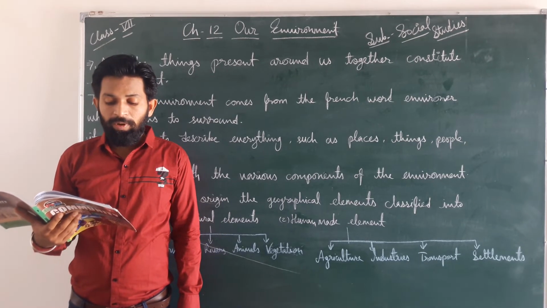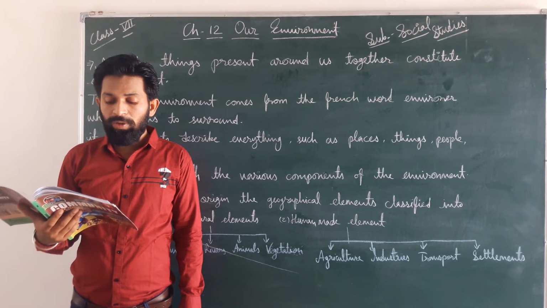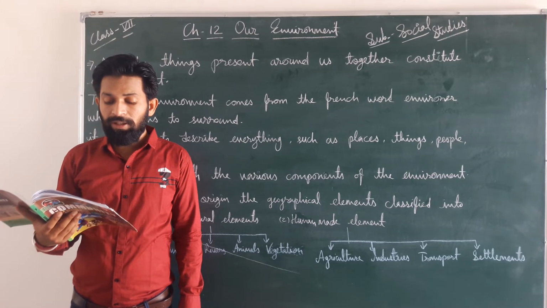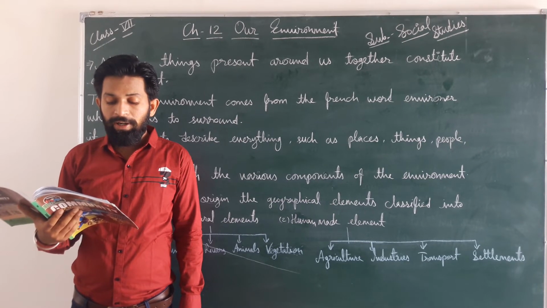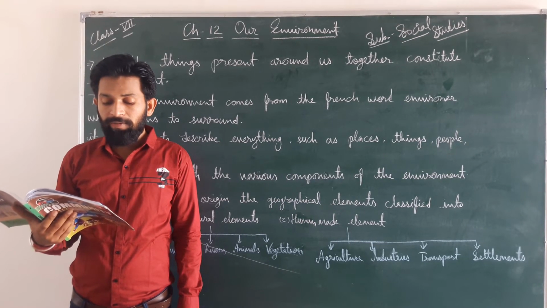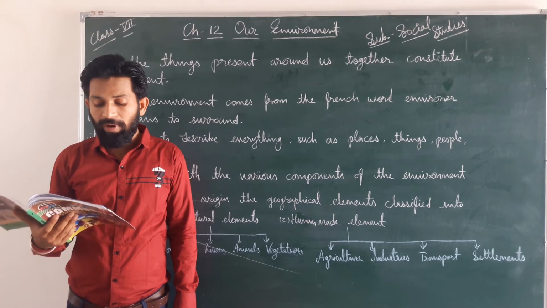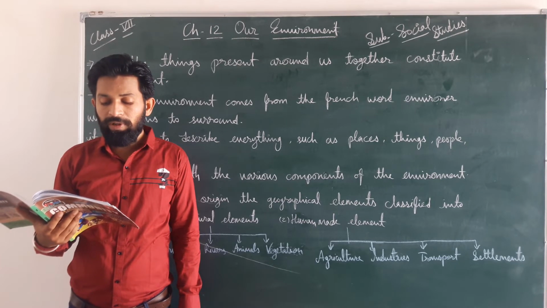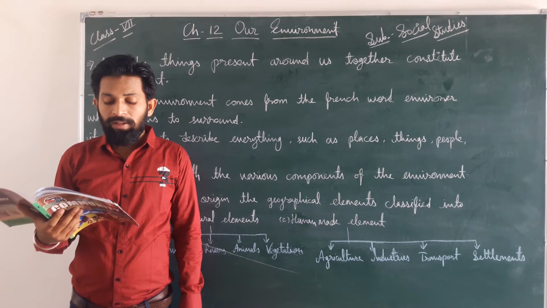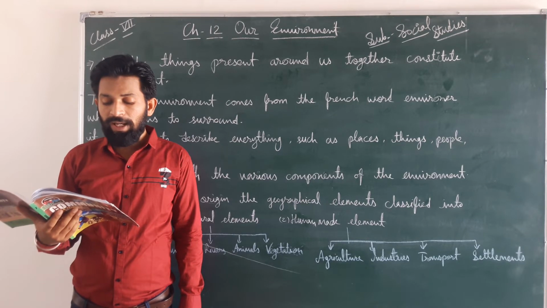Now ecosystem. All the organisms in a particular environment interact with each other. They are also interdependent, and they also interact with their physical environment. The complex system of interaction between the organisms and their physical environment in a particular area is referred to as an ecosystem. The size of the ecosystem varies greatly.